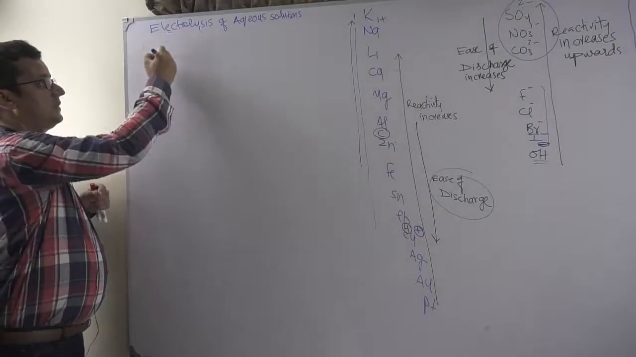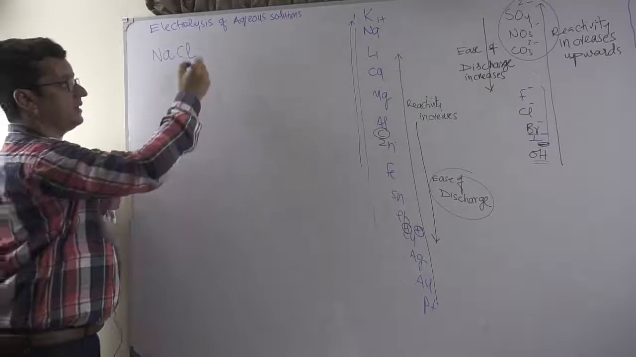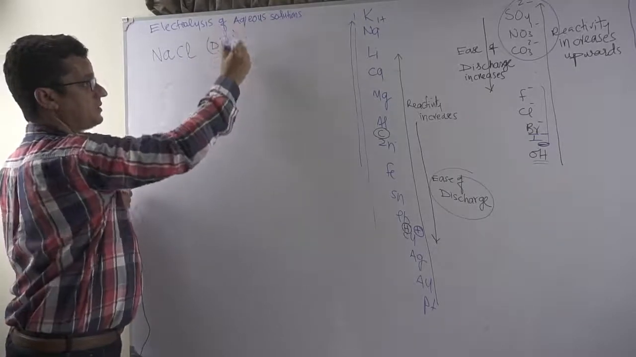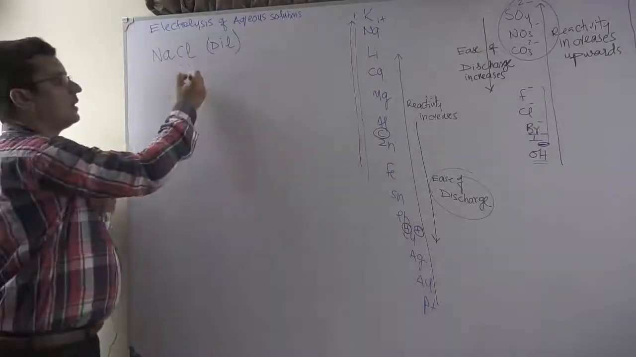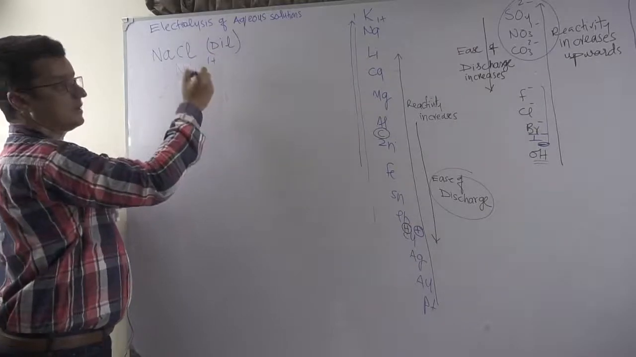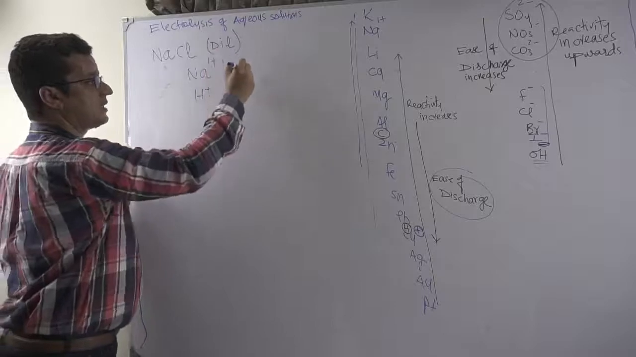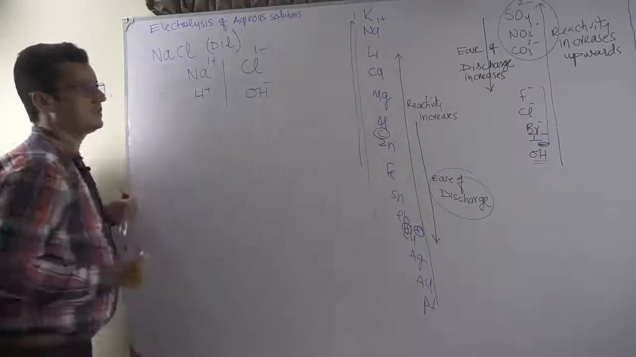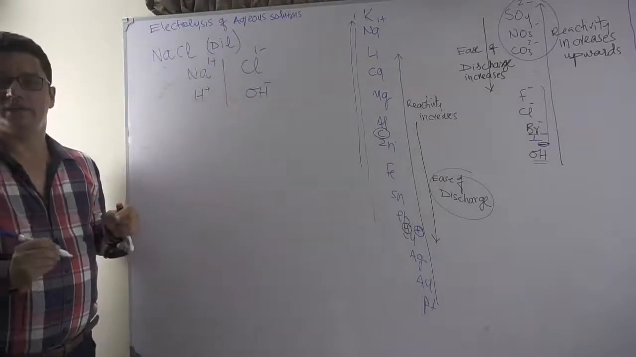Electrolysis of sodium chloride, NaCl, dilute. Sometimes the word may be very dilute, meaning aqueous solution. There will always be sodium ions and hydrogen ions as cations, and chloride ions and hydroxyl ions as anions. Two ions come from the salt, and two ions from the water.